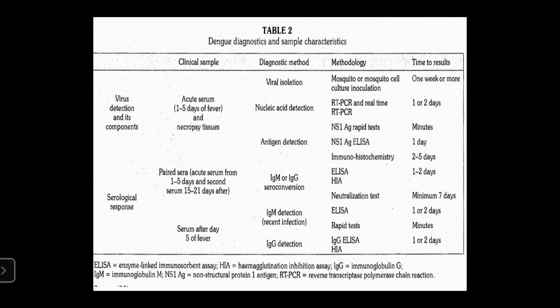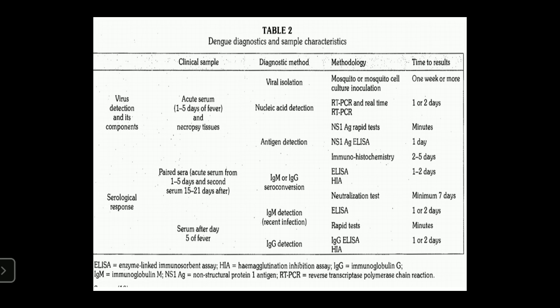IgM detection can be done by ELISA and a rapid test, and IgG detection can be done by IgG ELISA. These are the various types of tests used for detection of dengue virus and their times.